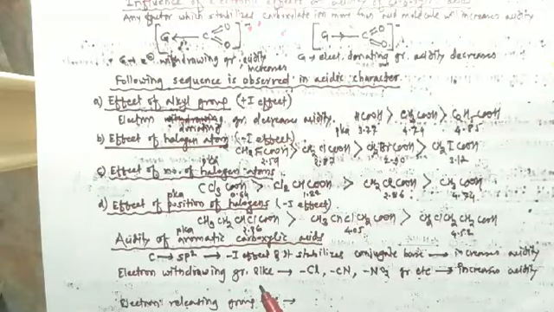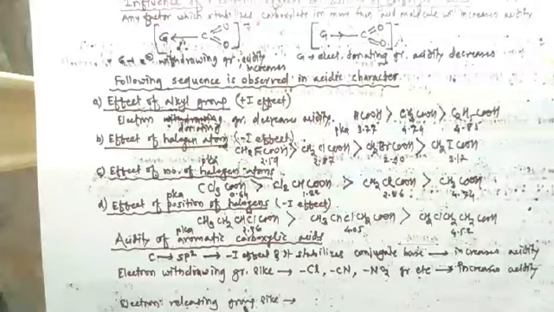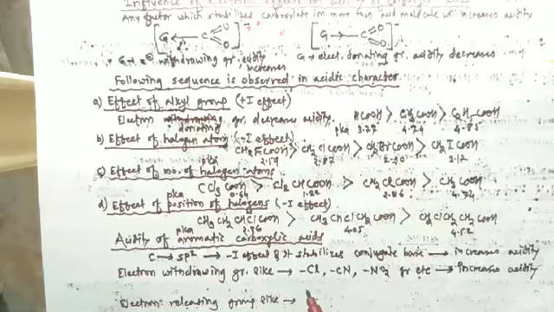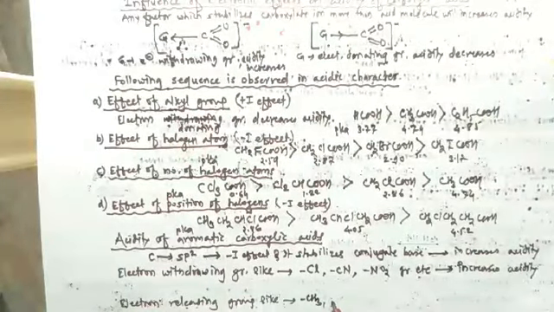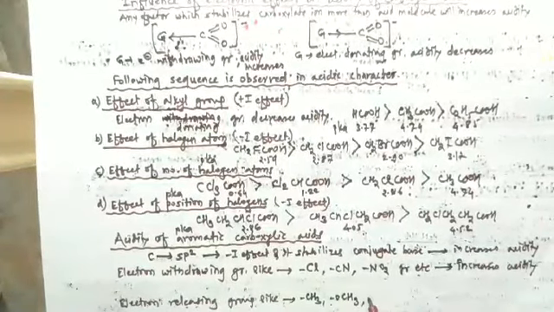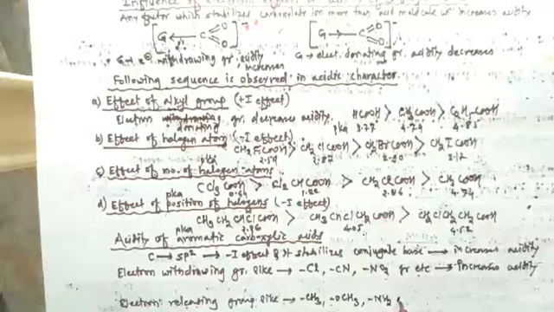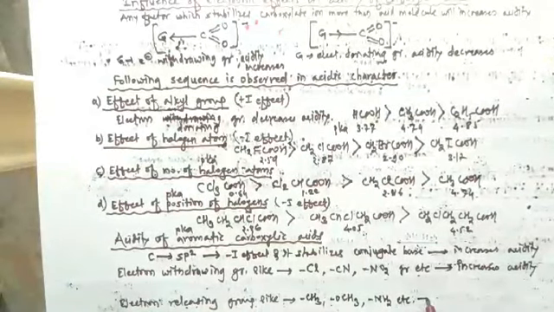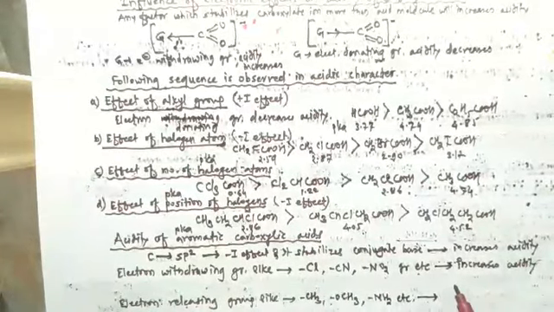On the other hand, electron releasing groups like CH3 or OCH3, that is methoxy, or NH2, etc., are attached to the benzene ring, then they decrease the acidity.